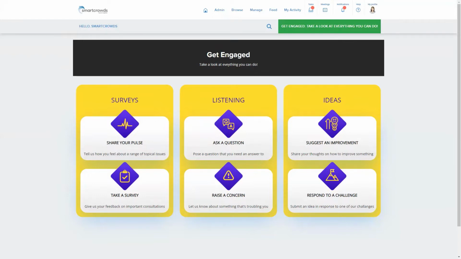Suggest an improvement and respond to a challenge are part of smartcrowds Ideas and give organizations the ability to tap into the collective brainpower of their employees and other stakeholder groups to seek solutions to problems or ideas for new products and services. What we'll concentrate on in this demo is smartcrowds Ideas, specifically suggest an improvement.